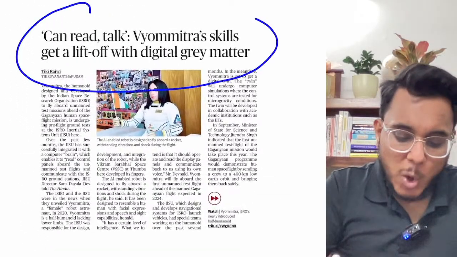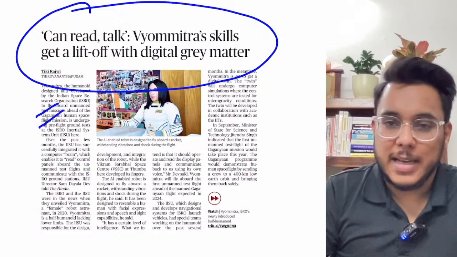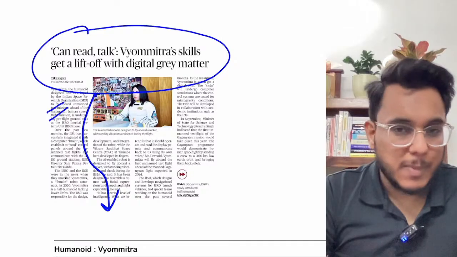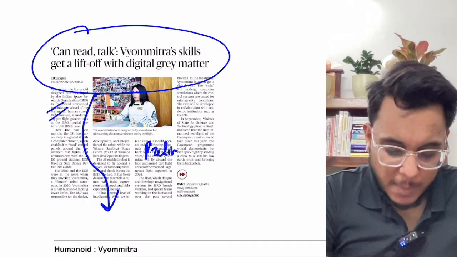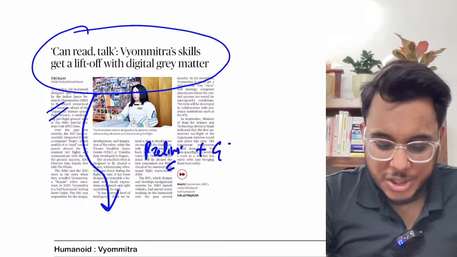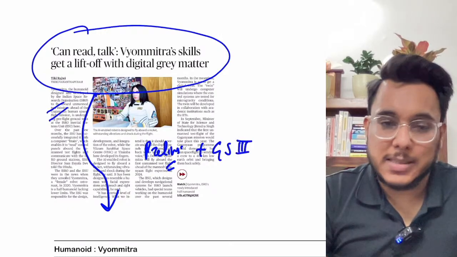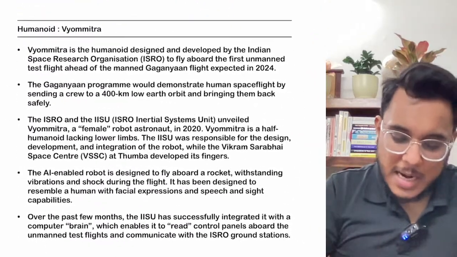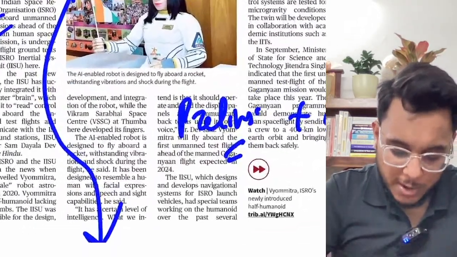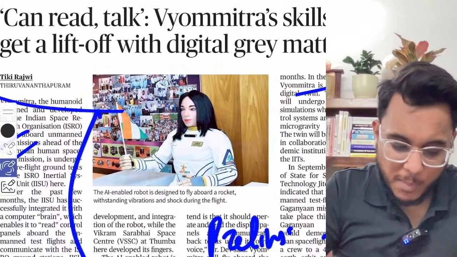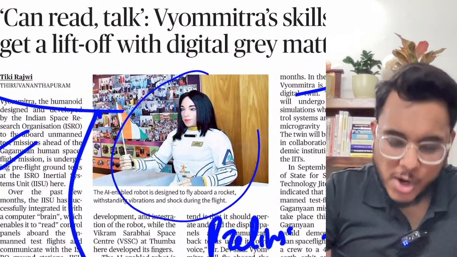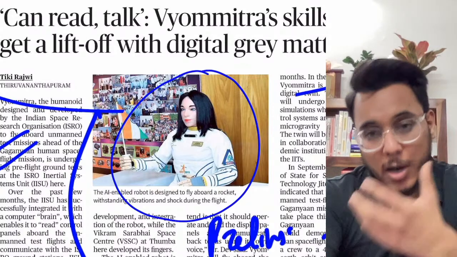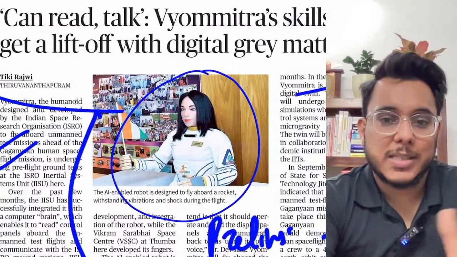Can Vyom Mitra's skills get a lift-off with a digital grey matter? Now the article is talking about Vyom Mitra, and we will see this article with respect to the prelims examination as well as GS paper number 3, science and technology, the space sector. The article, guys, is talking about the humanoid Vyom Mitra. So what is a humanoid? A humanoid is a kind of robot which looks like a human. Okay, a robot which looks like a human is called a humanoid.